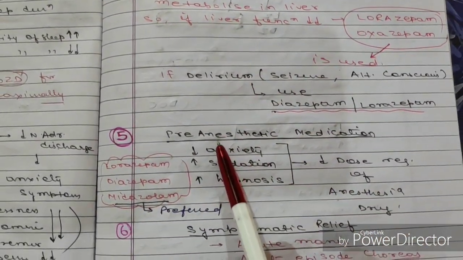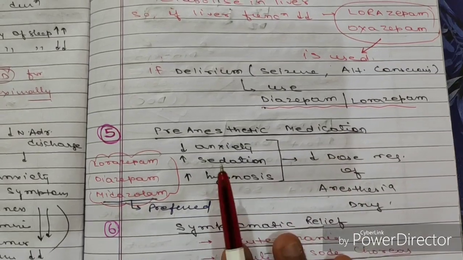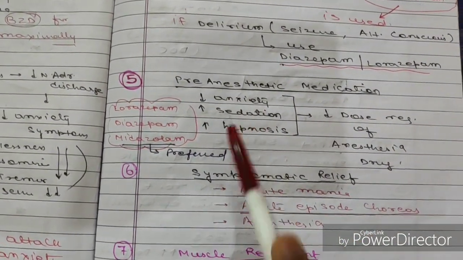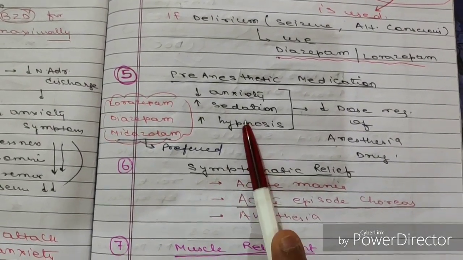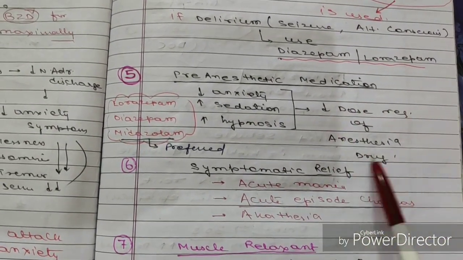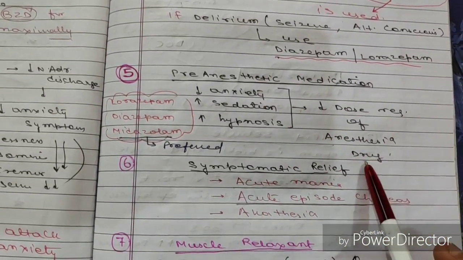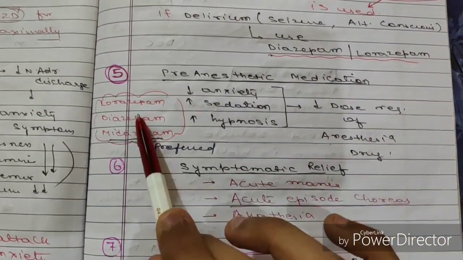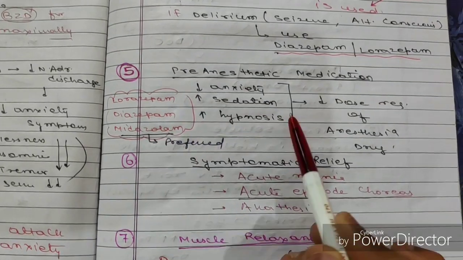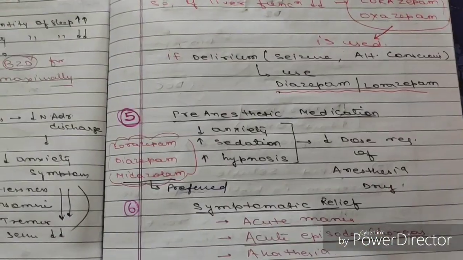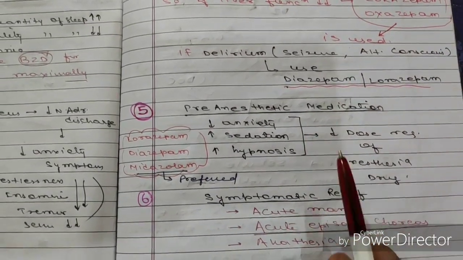Then the next is pre-anesthetic medication. They can also be used as pre-anesthetic medication. How? It decreases anxiety, increases sedation, increases hypnosis. So the dose requirement of anesthesia drugs will be decreased. In the presence of this drug, the dose requirement of anesthesia drugs is less. Lorazepam, diazepam, and midazolam are given, and midazolam is more preferred. So this is the fifth indication, pre-anesthetic medication.